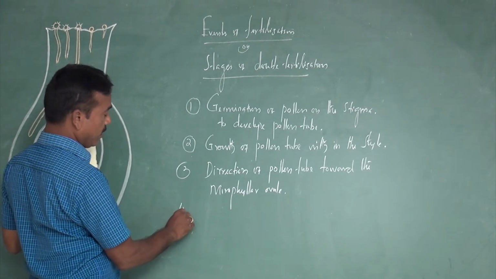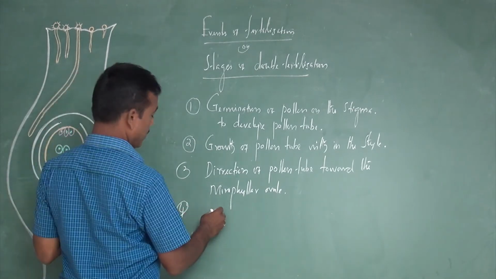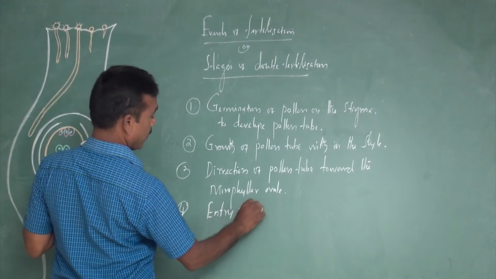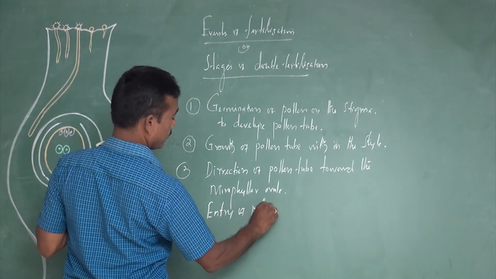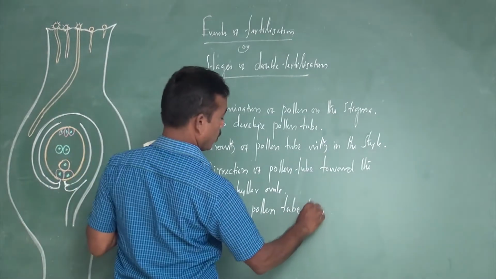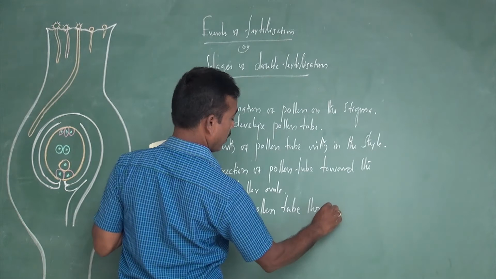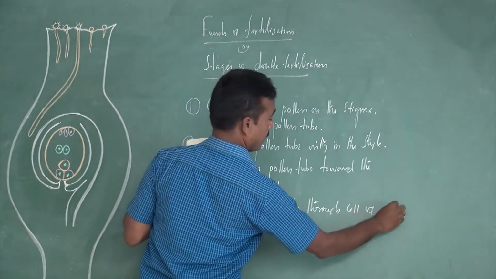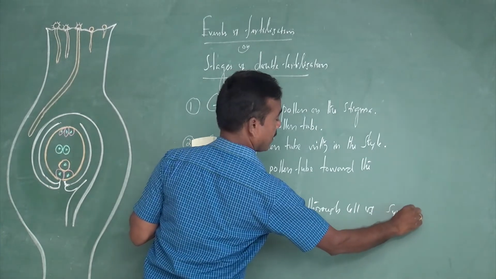The fourth event is entry of the pollen tube through the cells of the synergids.